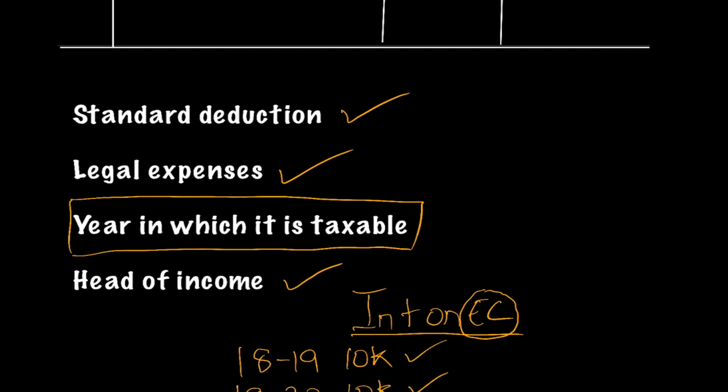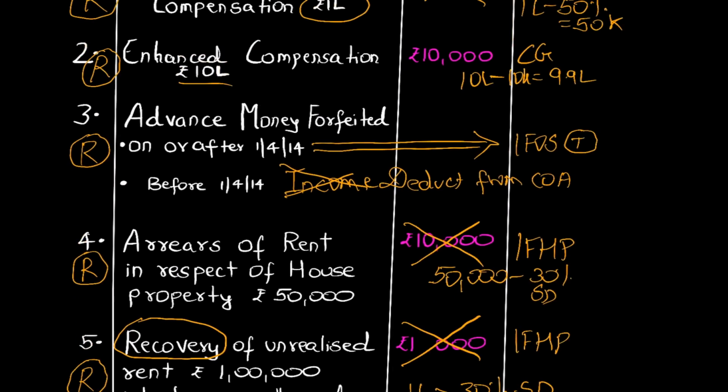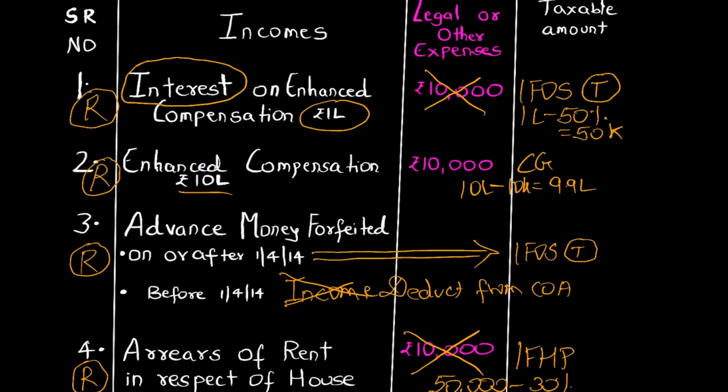And the head of income for arrears of rent and recovery, it is house property. For advance money forfeited, income from other sources. Enhanced compensation, capital gain, and interest on enhanced compensation is again income from other sources. Please take care of these 4 points in your examination, very minor points. But we all know what is the difference between 39 and 40, and what is the difference between 59 and 60, and what is the difference between 199 and 200. So please concentrate, and all the best.